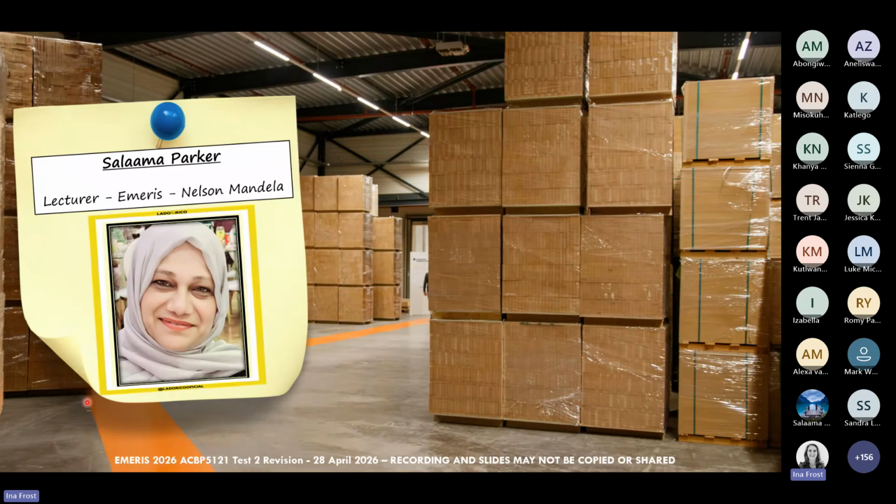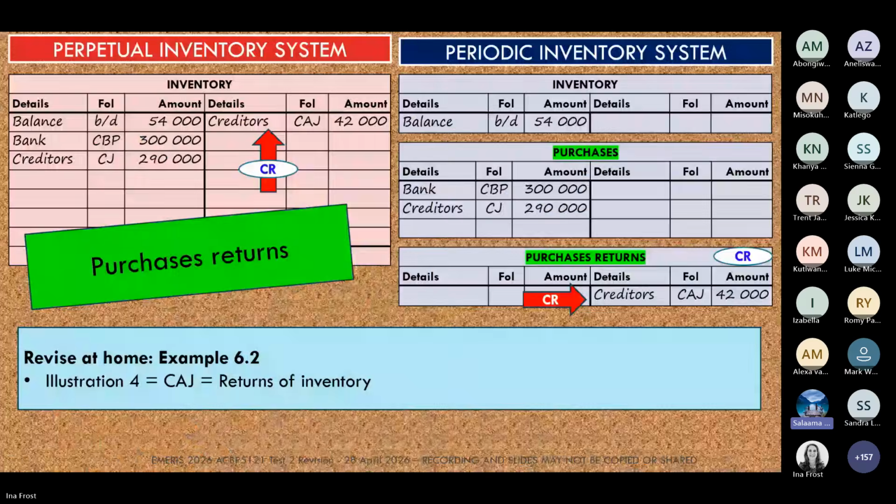Salama, how is it going out there in the classroom? Have you had any interesting questions up to here? Hi, Ina. No questions. I think the only question again is, how will we be receiving the recording of this revision? I think maybe we should just inform the students that the lecturers will upload it or make it available to them.